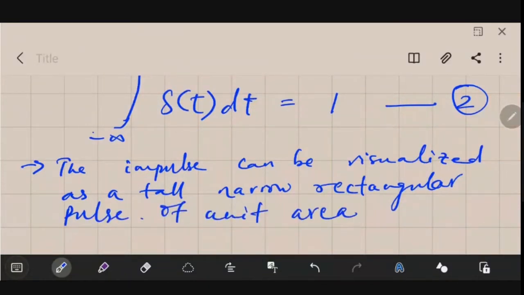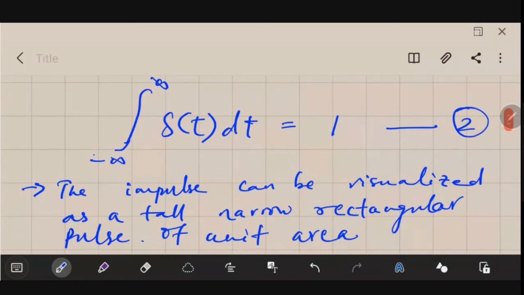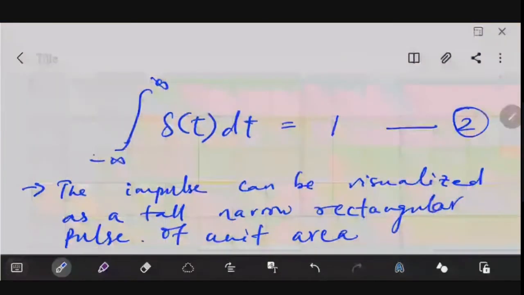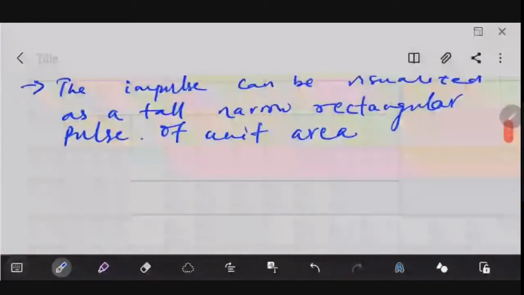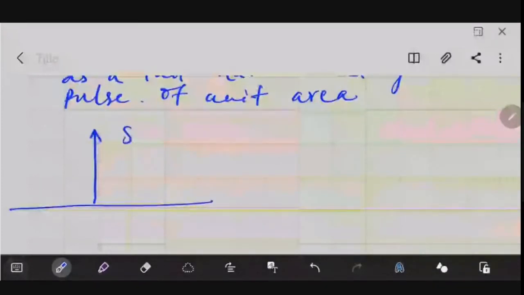Why unit area? Because it has the characteristic that the integral from minus infinity to infinity of del of t dt equals 1. So we could always show this signal and it will appear like this. So this is your del of t.